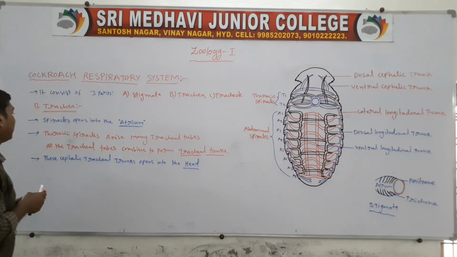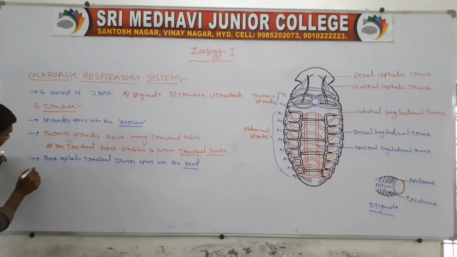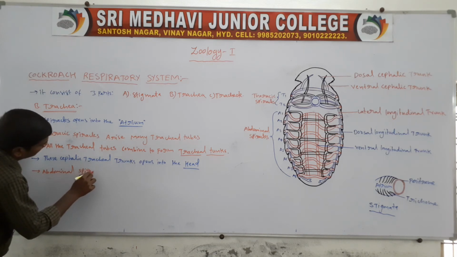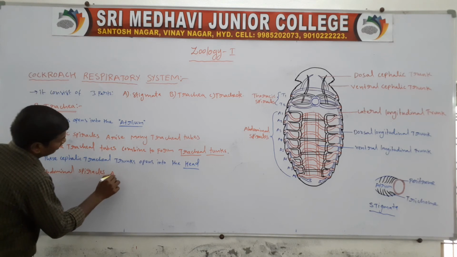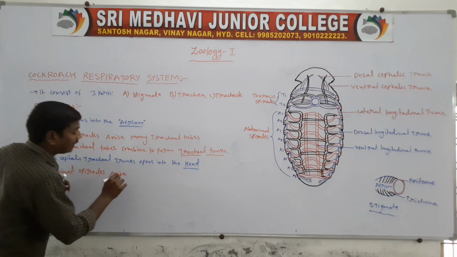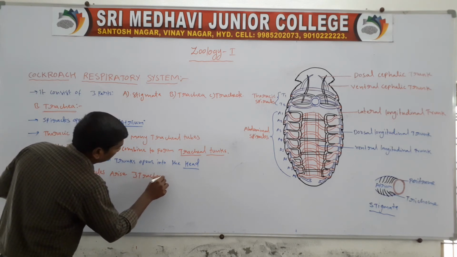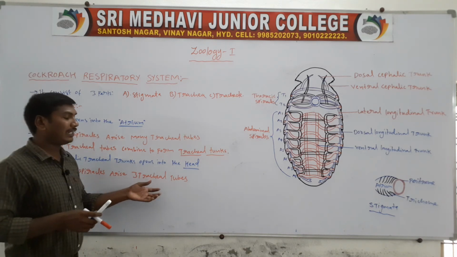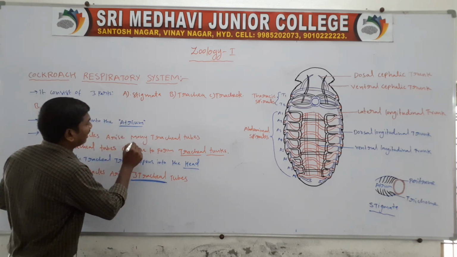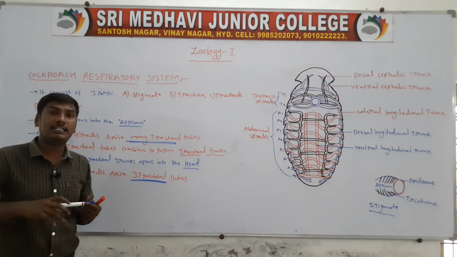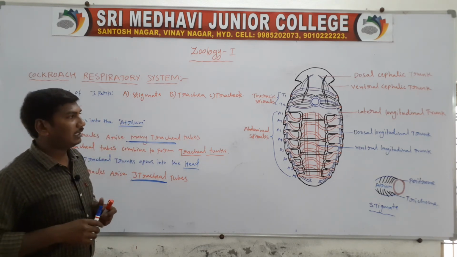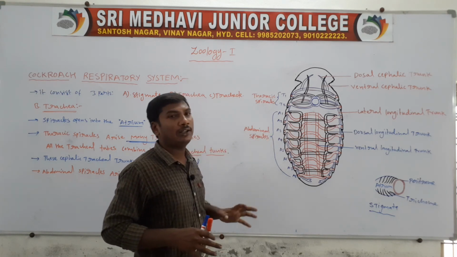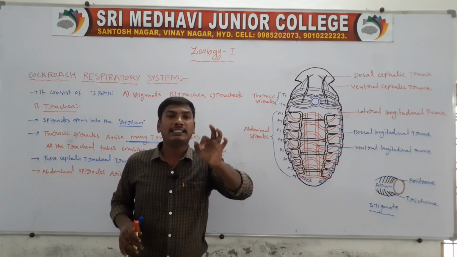Next point, abdominal spiracles. Abdominal spiracles give rise to 3 tracheal tubes, only 3, whereas the thoracic spiracles give rise to many tracheal tubes. Each abdominal spiracle gives rise to 3 tracheal tubes: 1, 2, 3.